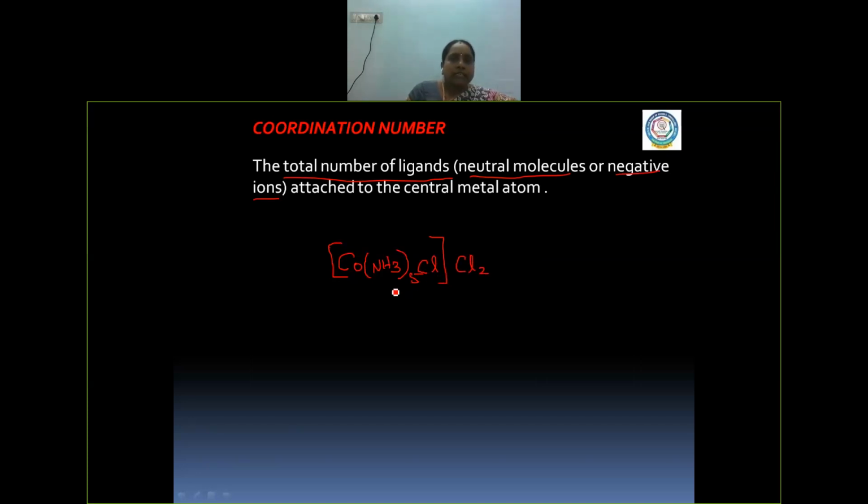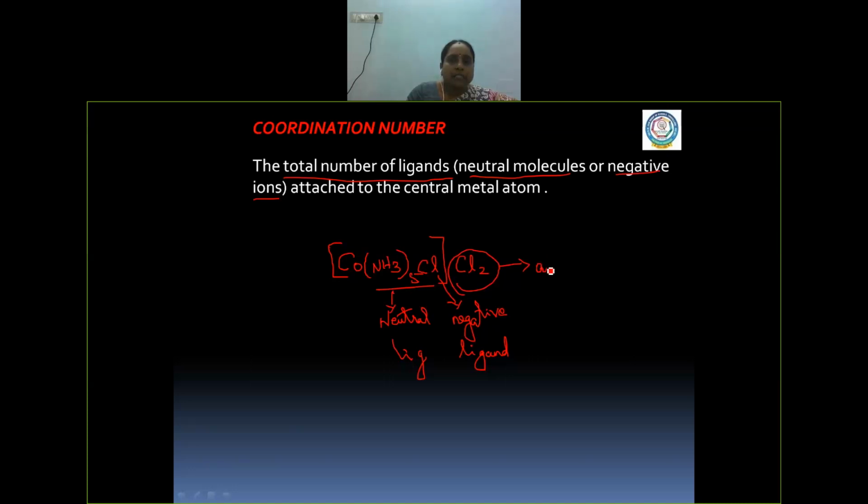In this case ammonia is a neutral molecule, whereas fluorine is negative. And the ion outside this sphere is called what?